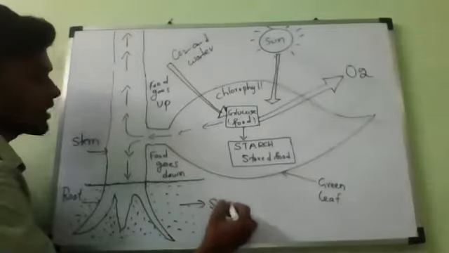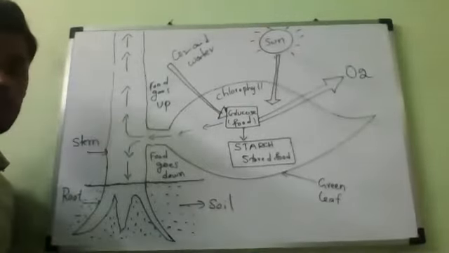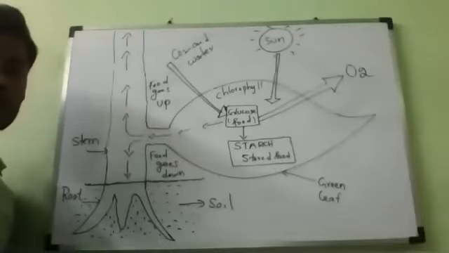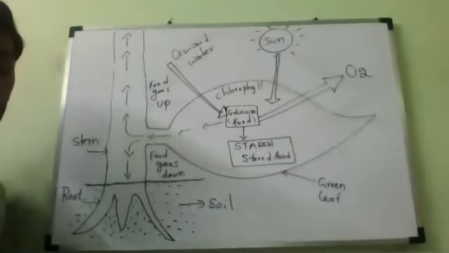So this is the soil. From the soil, water will be absorbed by the plants with the help of roots. So this is the photosynthesis reaction. This is the diagram with which we can represent photosynthesis.